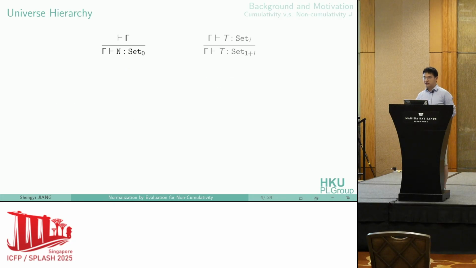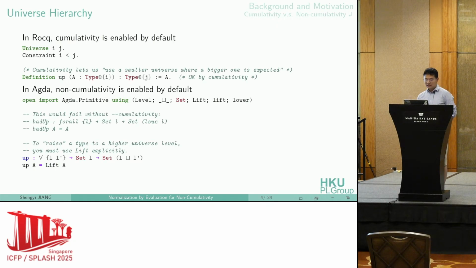With universes, we have different ways to design the universe hierarchy. Suppose natural numbers live in the zeroth universe. This is the traditional cumulative rule, which says every type living in a smaller universe also lives in a higher universe, which means if T lives in Set i, then T is also a type in Set (1 + i). You can apply this rule multiple times so that you can lift types to any arbitrary higher universe. In Coq, cumulativity is enabled by default. So if you have a type in universe i, you by default regard it as a type at universe j if i is smaller than j.